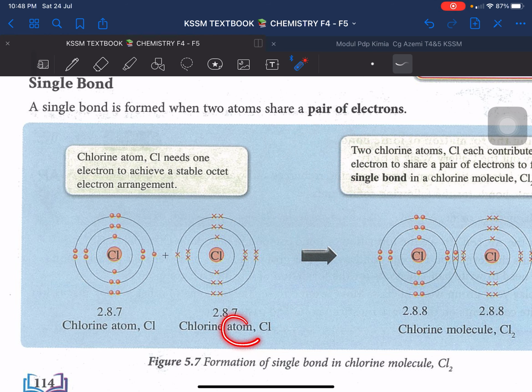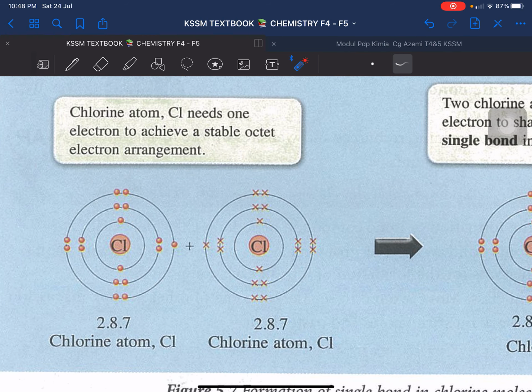So one atom of chlorine, the electron arrangement is 2.8.7. So this is how you draw it. You have the symbol, you have the nucleus, you have the first shell, second shell, and third shell. Look at the third shell here. It only have 1, 2, 3, 4, 5, 6, 7 valence electron.